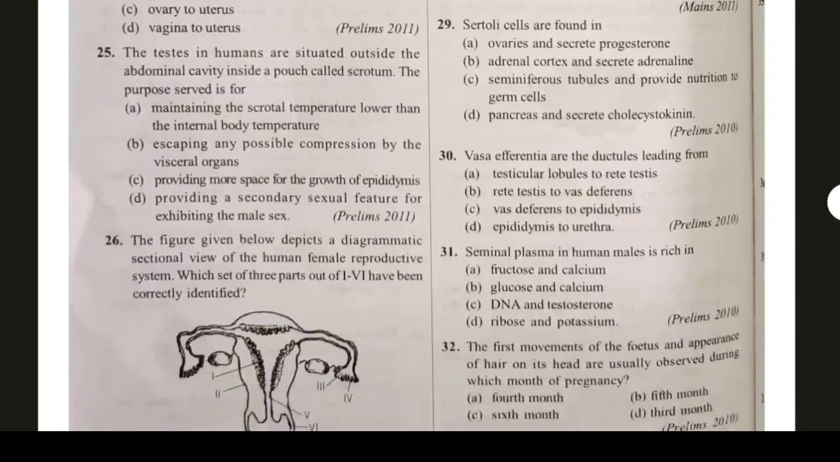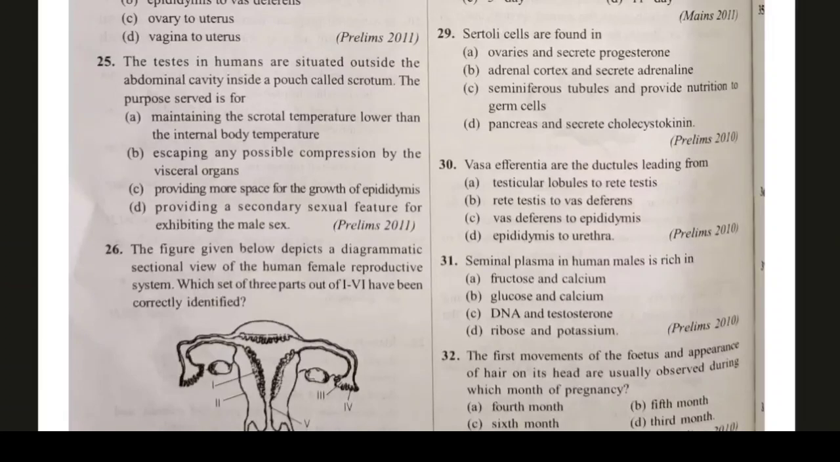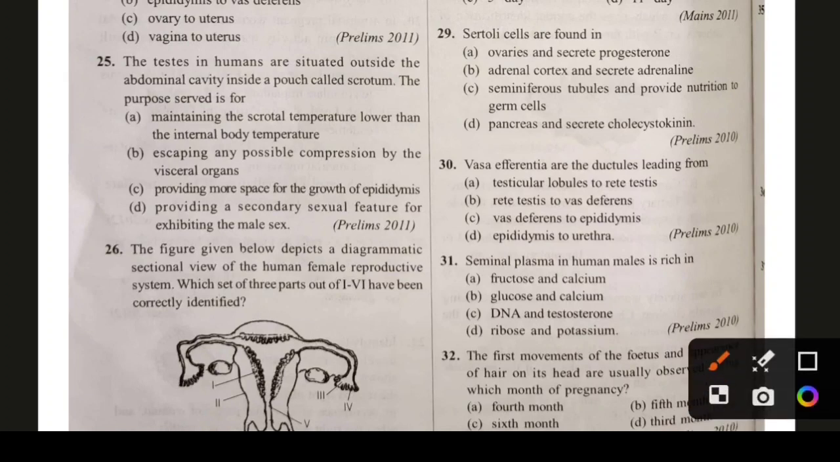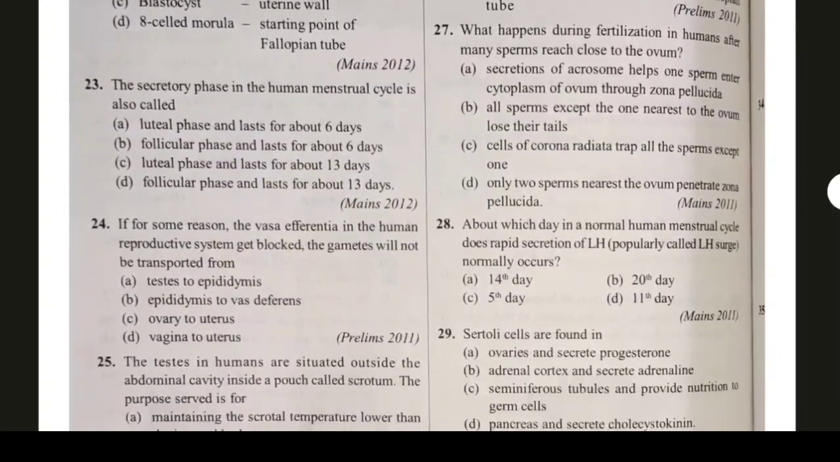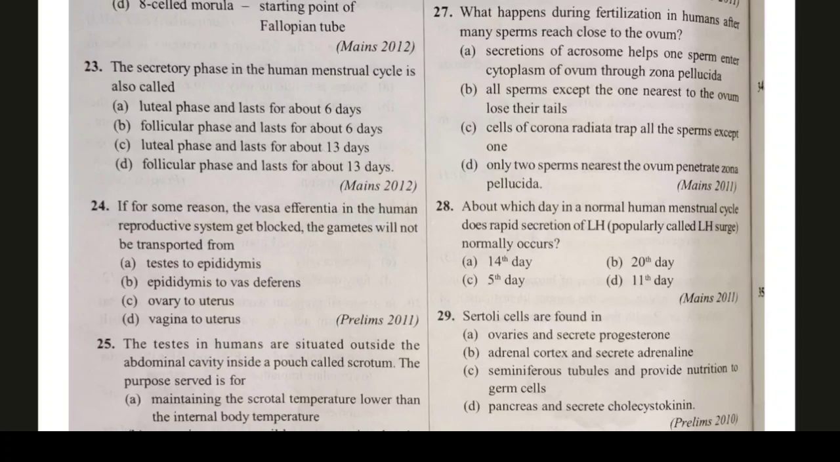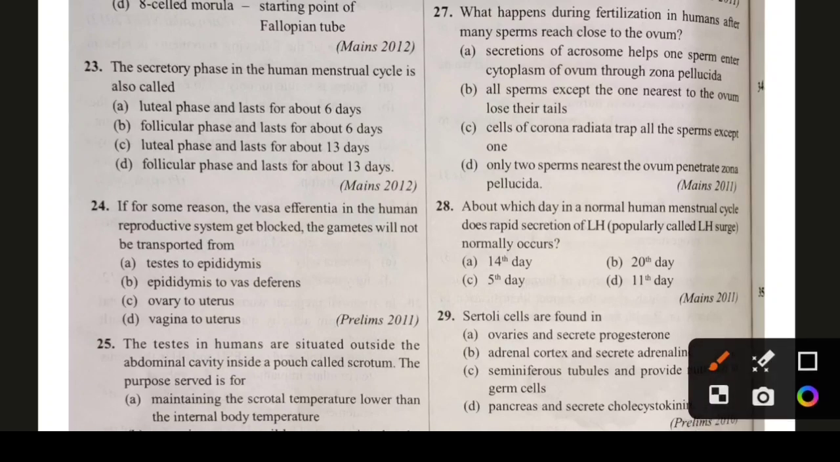Question number 25. The testes in human are situated outside the abdominal cavity inside a pouch called scrotum. The purpose served is maintaining the scrotal temperature lower than the internal body temperature. It is the correct answer. Question number 25, answer option A. Next question 27. What happens during fertilization in human after many sperm reach close to the ovum? Then secretion of acrosome helps the sperm enter the cytoplasm of ovum through zona pellucida. This is also called the acrosome reaction.